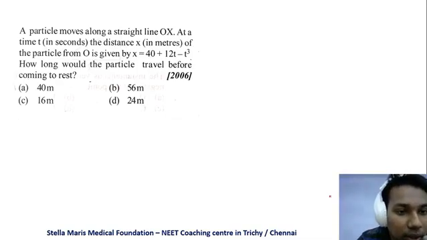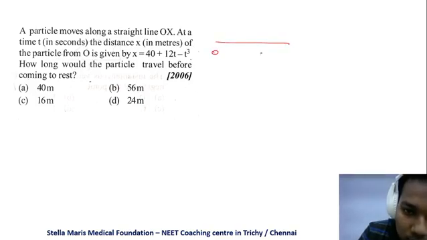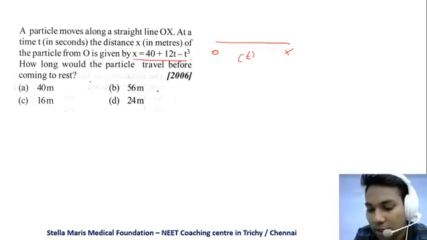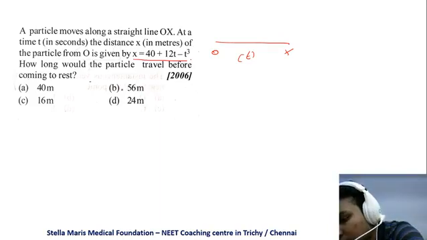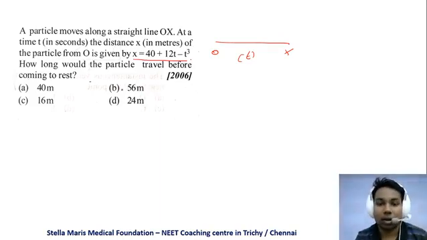So here a particle moves along a straight line OX. Okay, a particle is moving along a straight line OX, and at time t in seconds, the equation is given like this: x is equal to 40 plus 12t minus t cube.